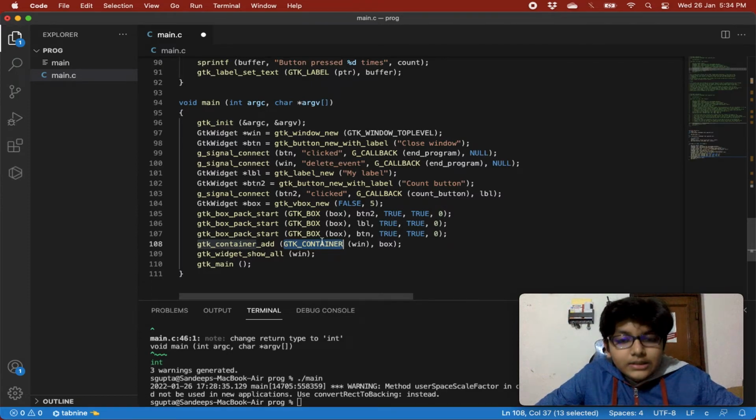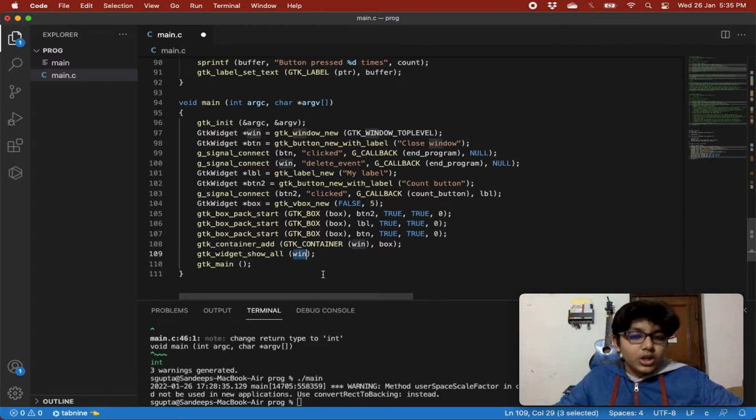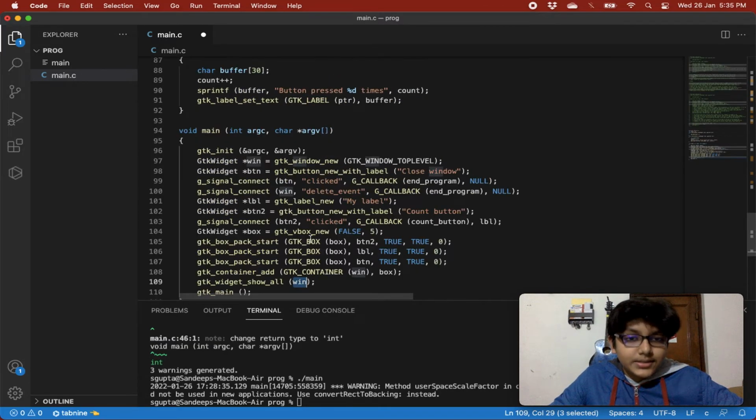So in our window, that is our container, we want to add our box in which there is button 2, label, and a button. And then we are just showing all widgets in our window, and then handing the control to GTK itself.